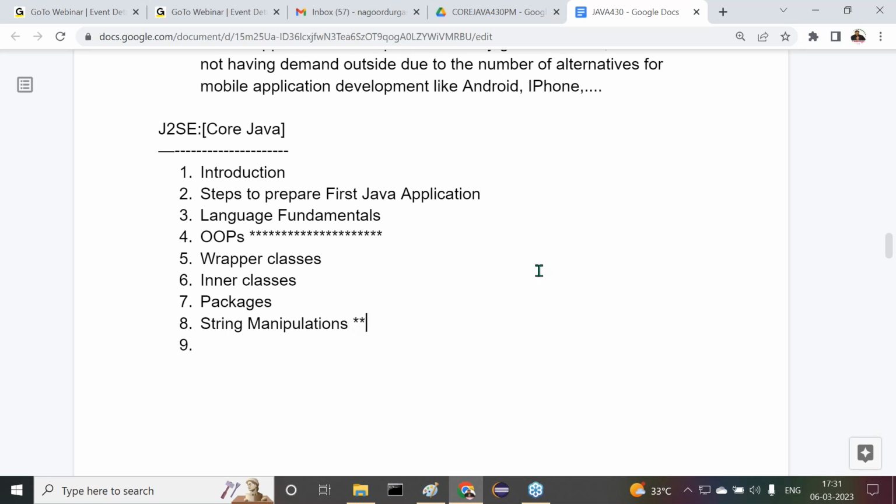From the point of view of interviews and application development, this is also one of the important topics. Interviewers will ask many questions. At the same time, frequently we perform string operations in Java projects. In any application, everywhere we perform string operations. For example, we may perform a comparison between two words, two strings. It's a frequent operation. The equals method we use very frequently. Understand my point or not? Because of that, we are going to use string manipulations effectively in our content.